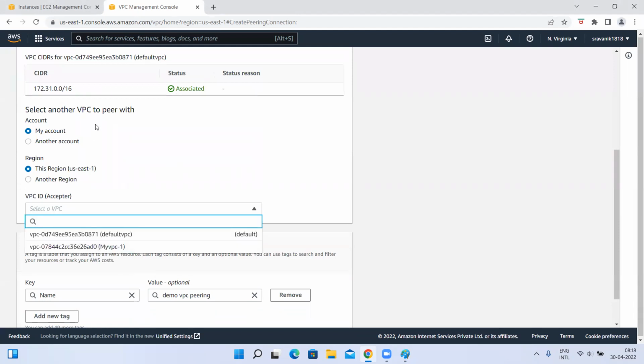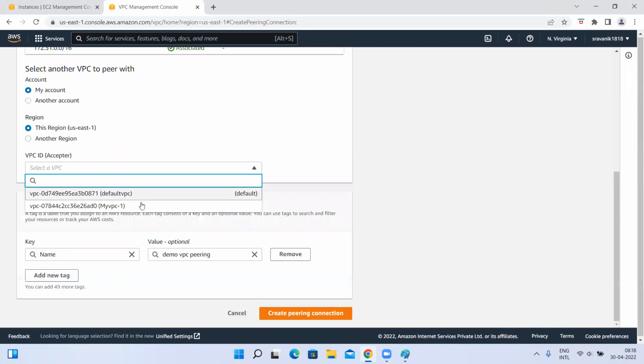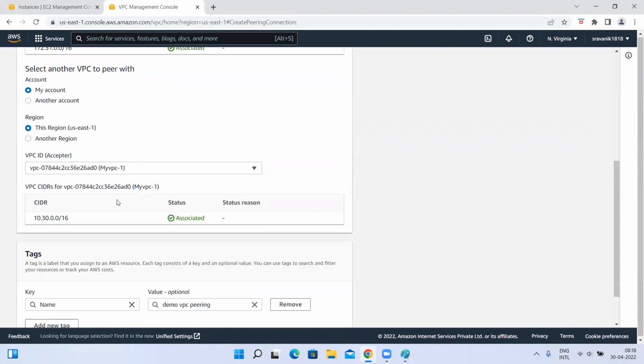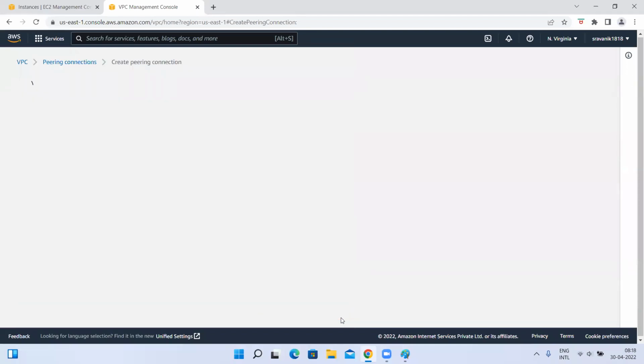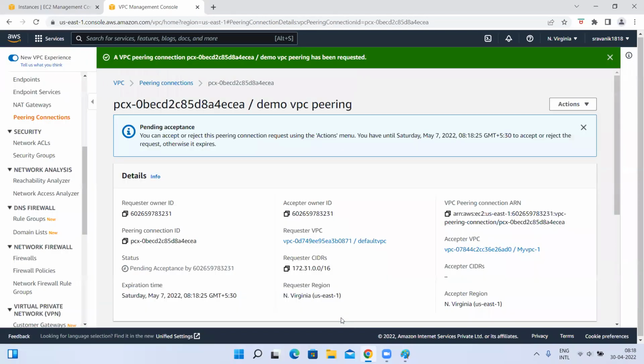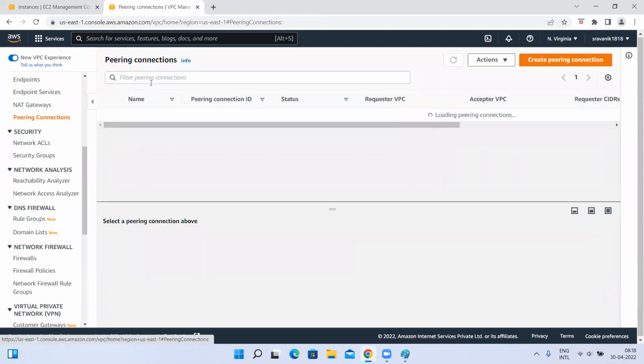Which VPC? This default VPC is the requester, so for us this is the acceptor. We are selecting this. Okay, the CIDR range is also different, so it will allow create VPC peering. Now peering is not yet done. It just made a request. Okay, peering connections.